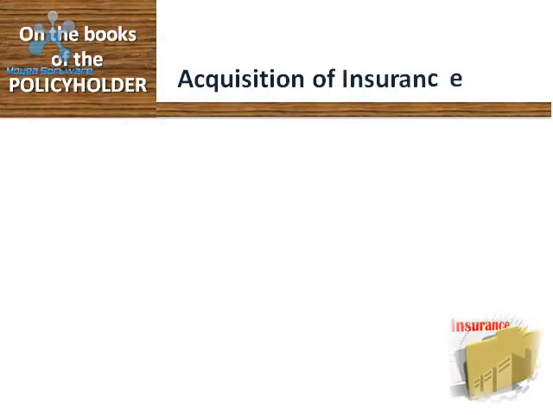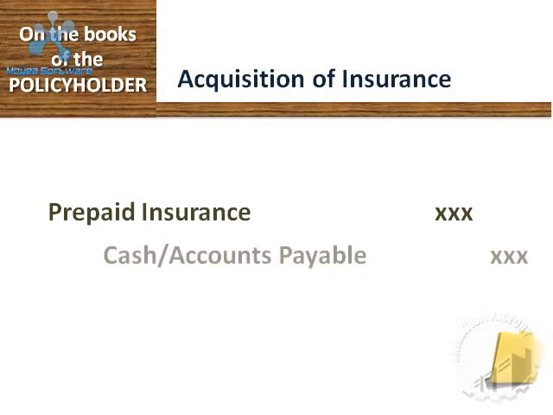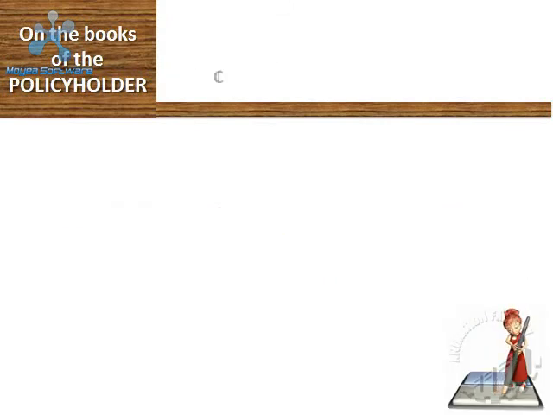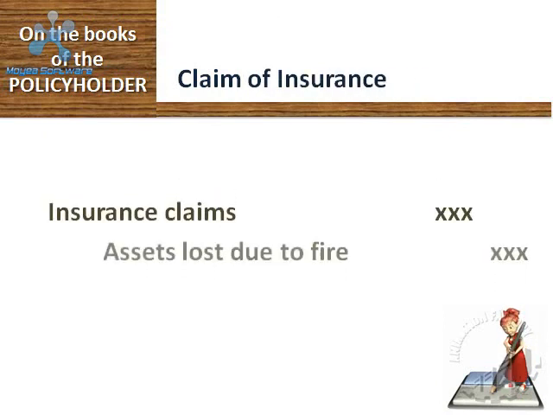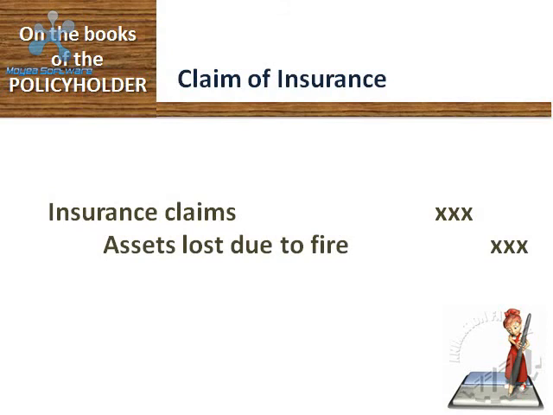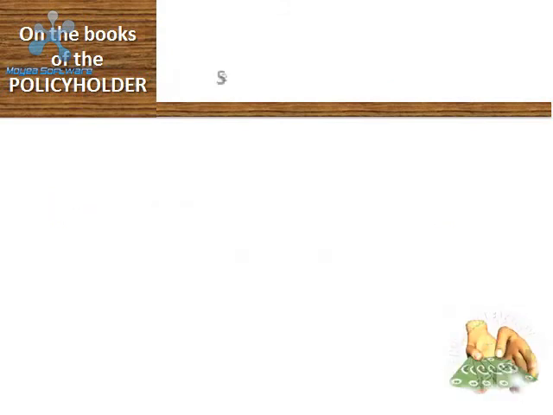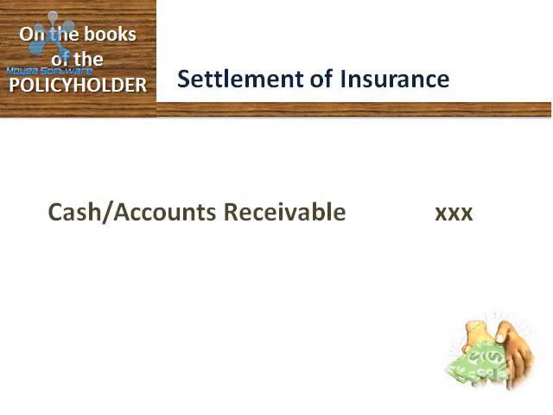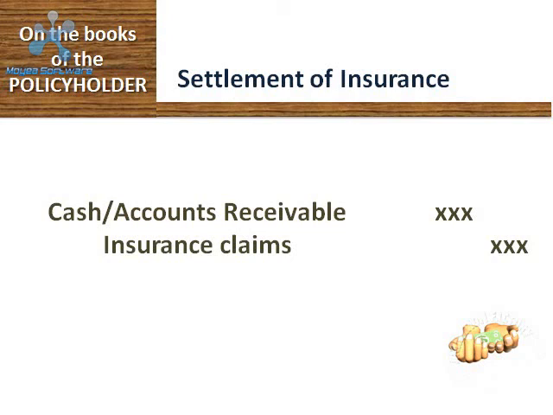Let's move on to the journal entries on the books of the policyholder. In the acquisition of insurance, a debit to prepaid insurance and a credit to cash or accounts payable is made. Next, we have the claim of insurance. We debit insurance claims and credit asset loss due to fire. And lastly is the settlement of the insurance. We debit cash or accounts payable and credit insurance claims.